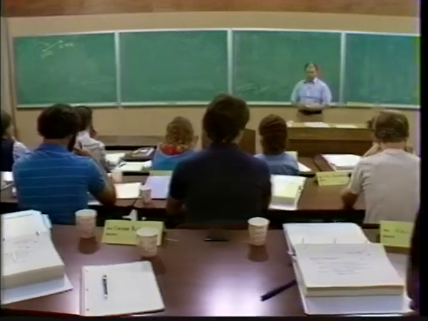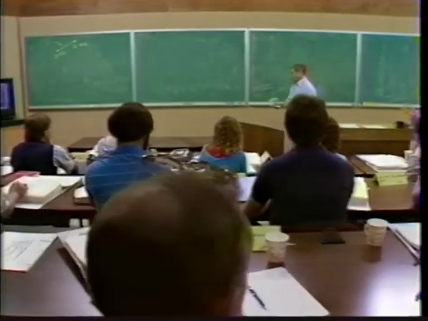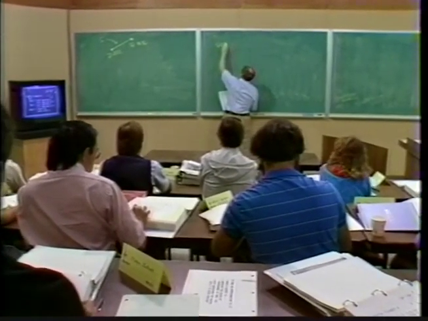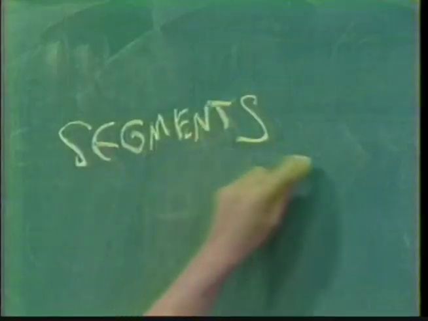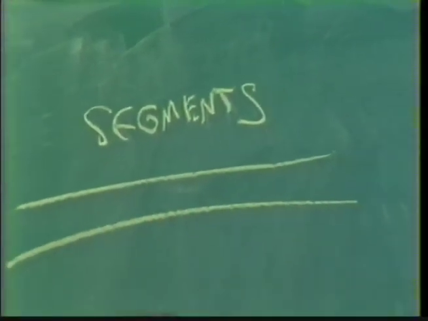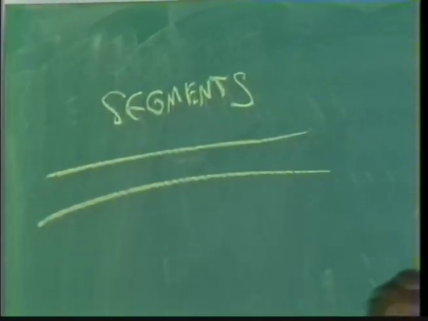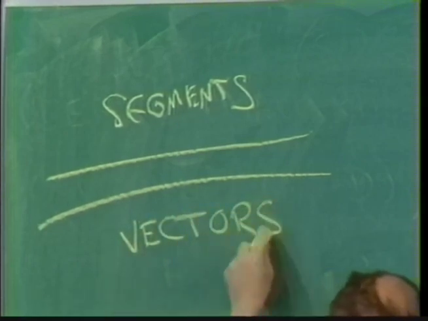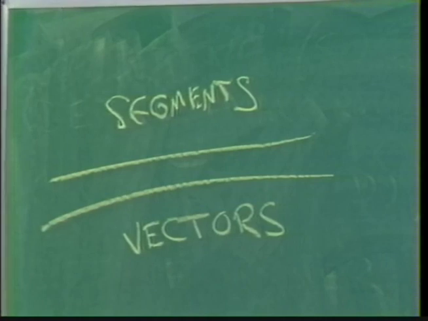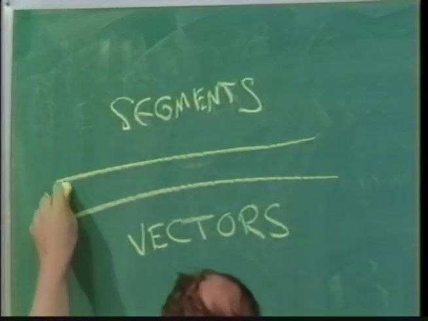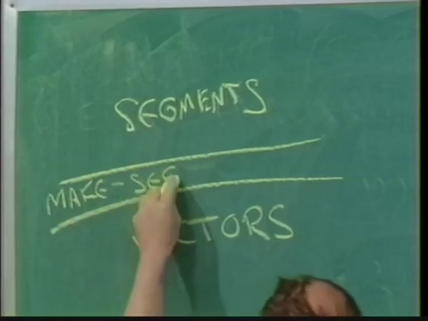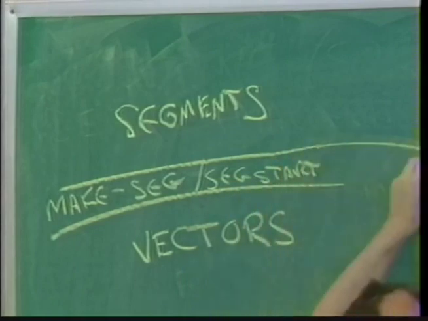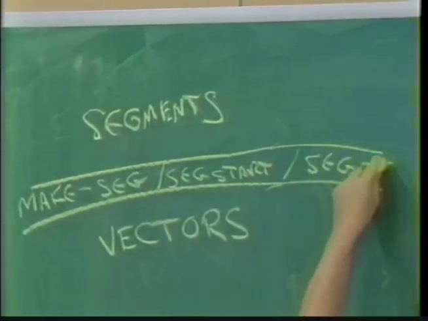And again, what we built is a layered system. Right, we built a system which has, well, say up here there are segments. And then there's an abstraction barrier. The abstraction barrier separates the implementation of segments from the implementation of vectors and points. And what that abstraction barrier is are the constructors and selectors. It's make segment and segment start and segment end.